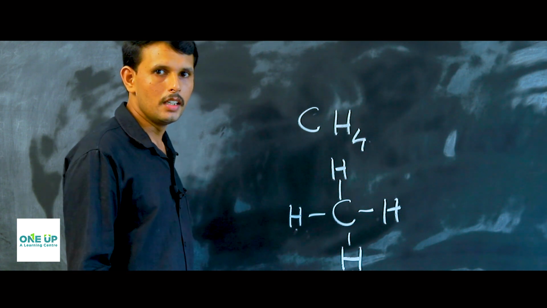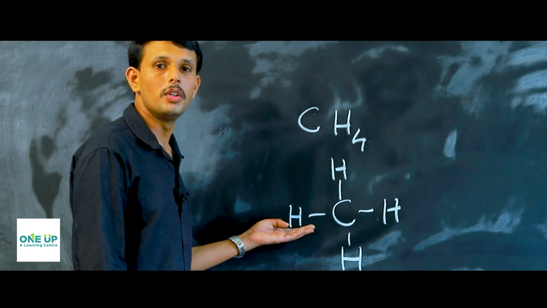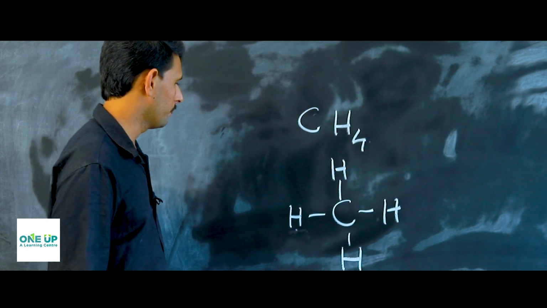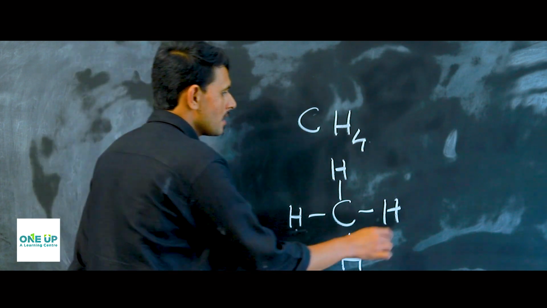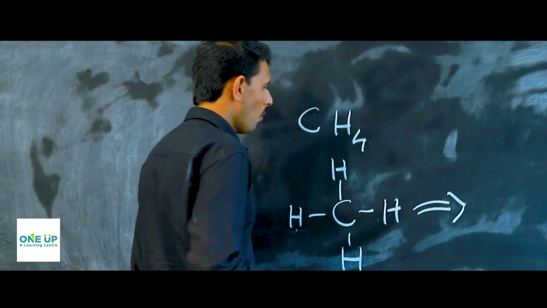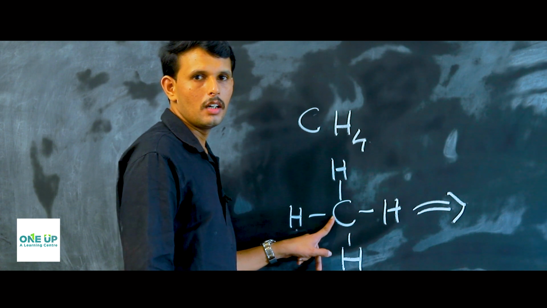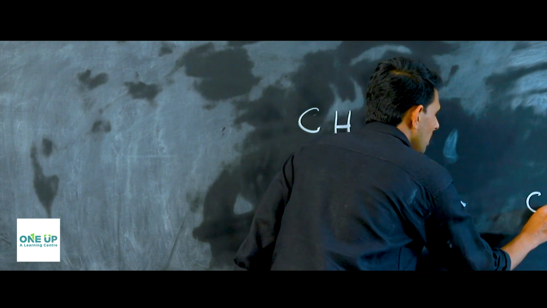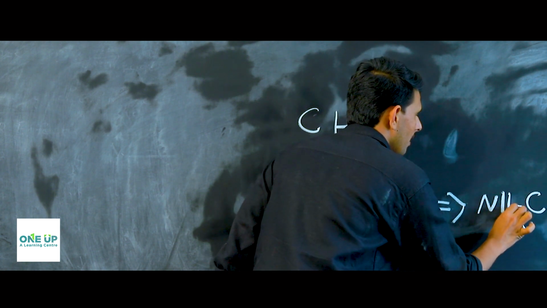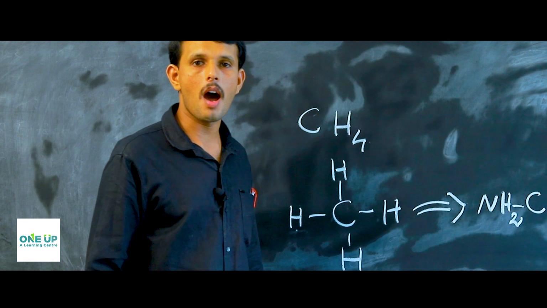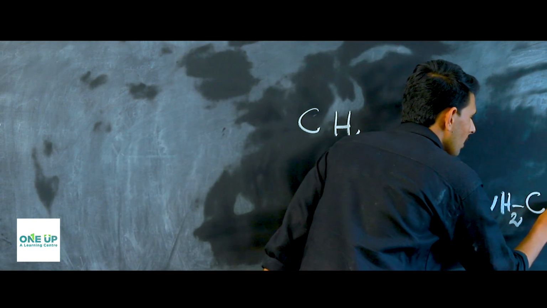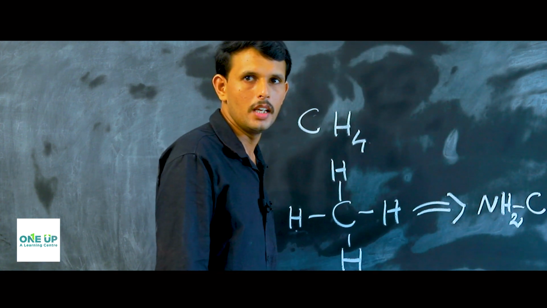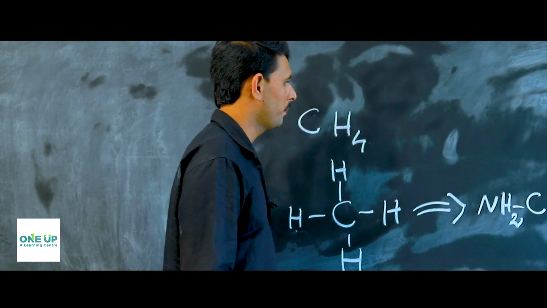Here let us see what is substituting the hydrogen atoms in a methane to form amino acids. Amino acids are formed when the hydrogen atoms in the methane are substituted by first an NH2 group, which is called amino group, then an acidic group COOH, carboxylic group or carboxylic acid.